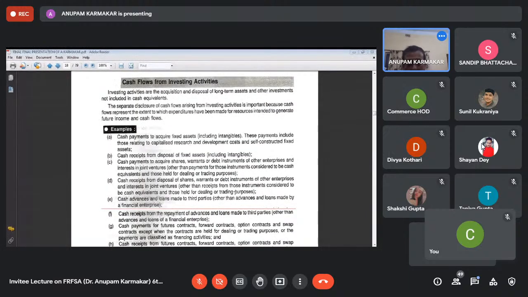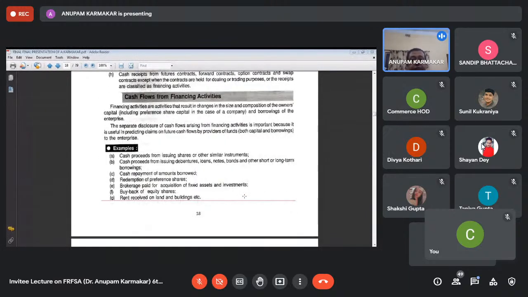investing activities. Okay. Now next is cash flows from financing activities, like issue of shares, issue of debentures, issue of preference shares, which changes the composition of the owner's capital. That means if the company issues further equity share capital, it changes the composition of owner's capital. That means there will be more number of owners in the company. If the company further issues debentures, or borrows money by issuing preference shares, these are called financing